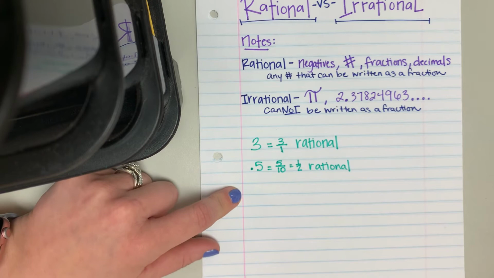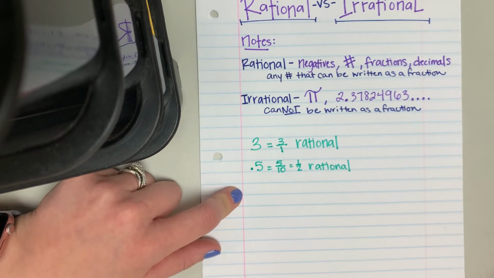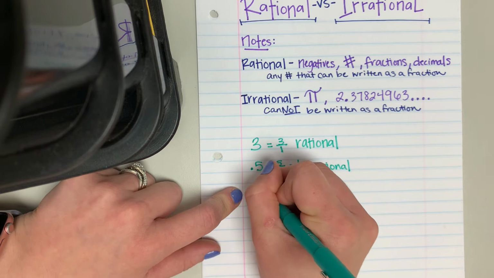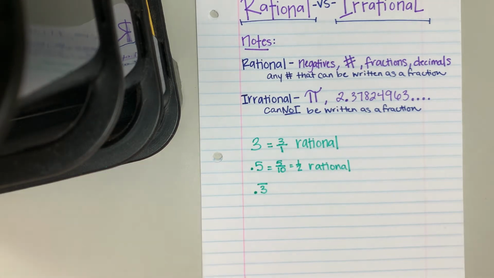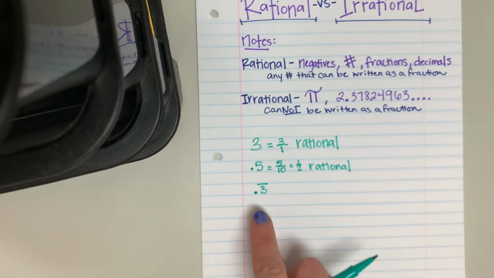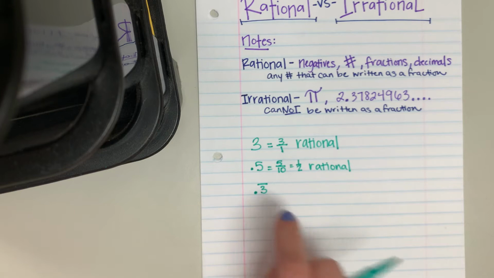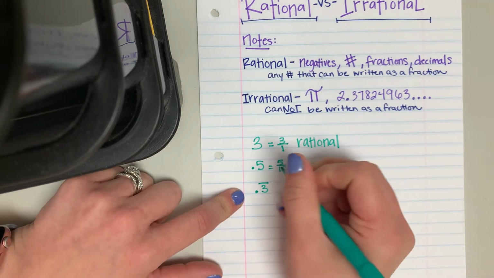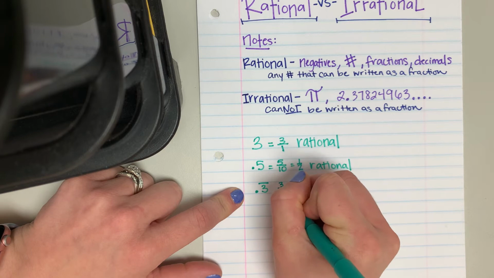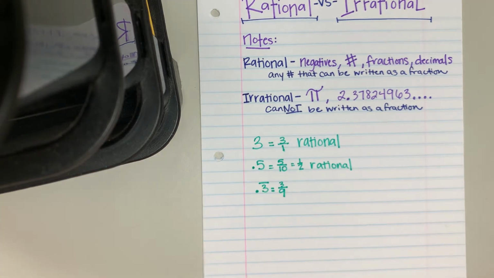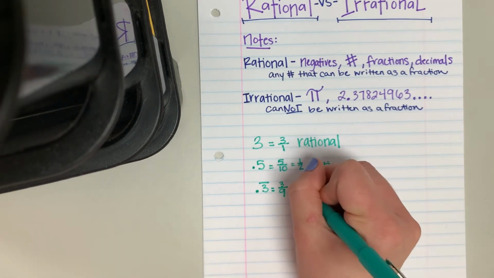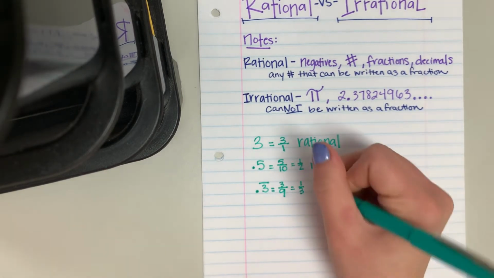Now, what if I had a repeating decimal? What if I had a repeating, like a 0.3 repeating? Do you know how to write repeating decimals as fractions? Anytime you have that bar over your decimal, you're going to determine what place that is. So this is the 10th place. So you're going to take this 3 and you're going to put it over a 9. That is the trick in writing repeating decimals as a fraction. And then this would reduce to 1/3, which is 0.3 repeating. That is rational.